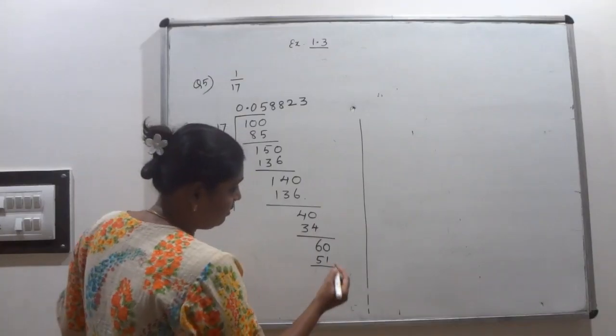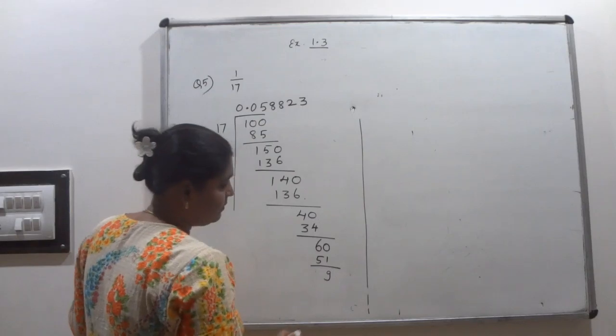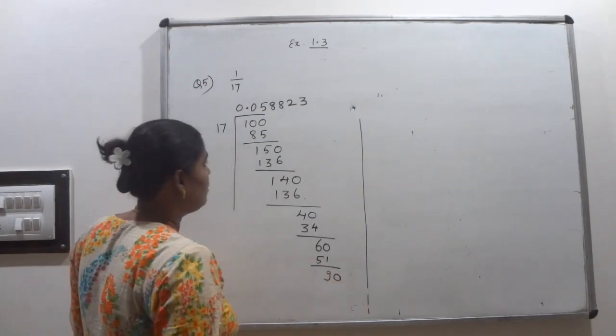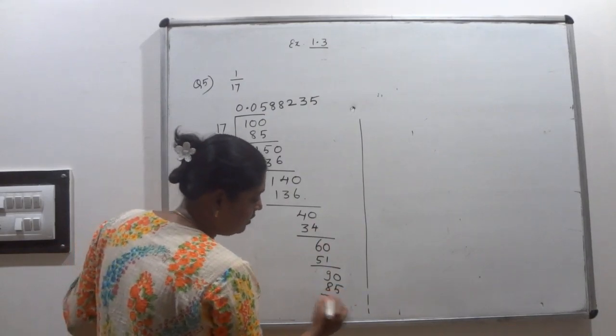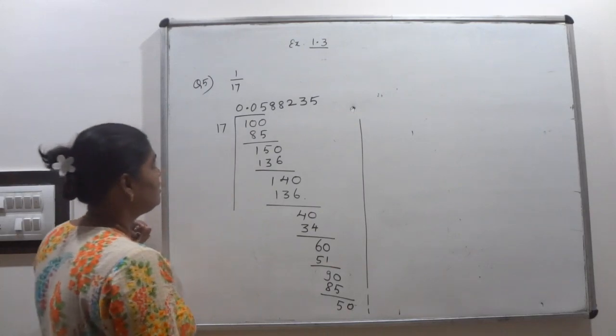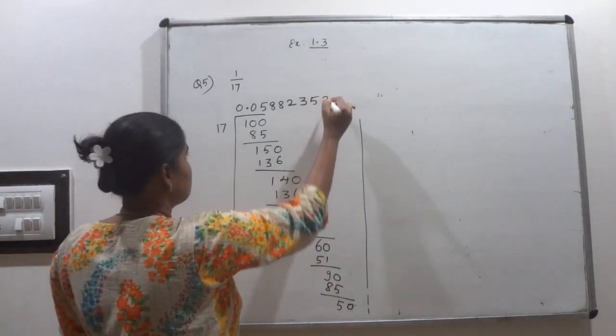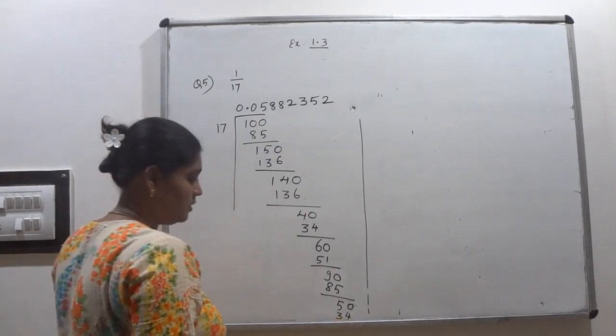51. So the remainder here is 9. Include 0, 90. How many times will it go? 5 times, that is 85. What is the remainder? 5. So include 0, 50. How many times will it go? 2 times, 34. What is the remainder?